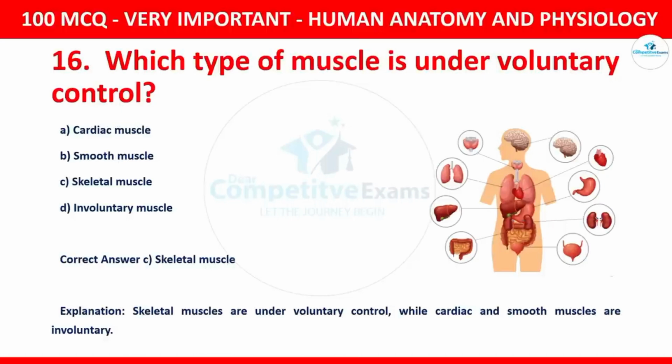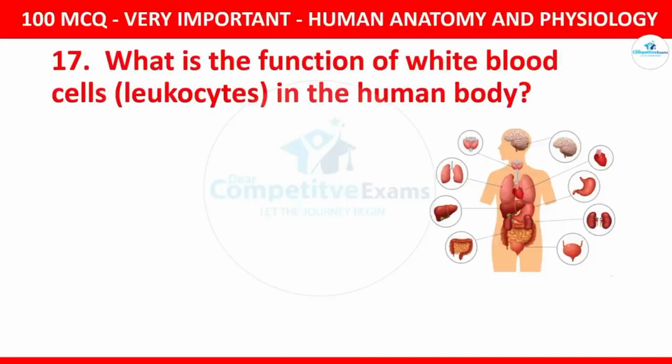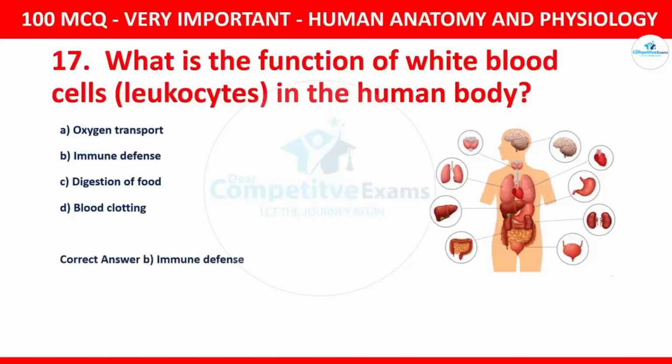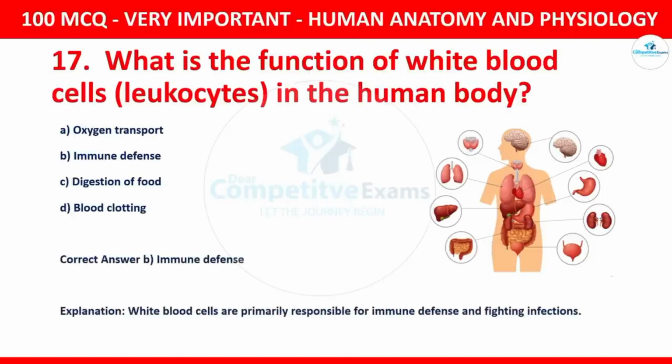Question number 17. What is the function of white blood cells, leukocytes, in the human body? Your options for that question are oxygen transport, immunodefense, digestion of food, blood clotting. The correct option is immunodefense. White blood cells are primarily responsible for immunodefense and fighting infection.